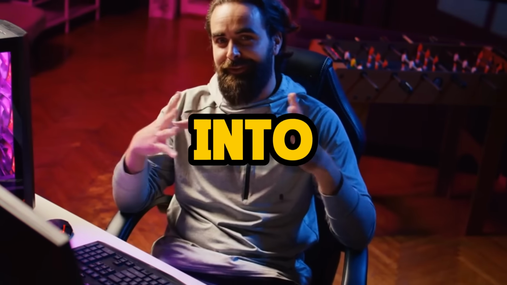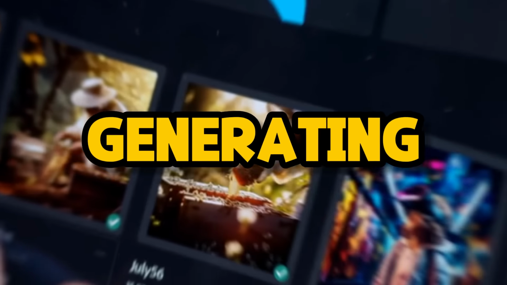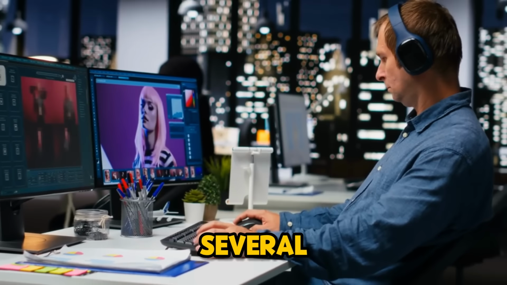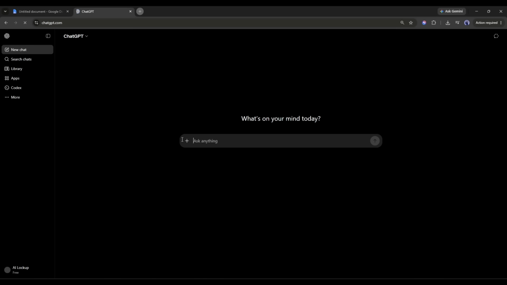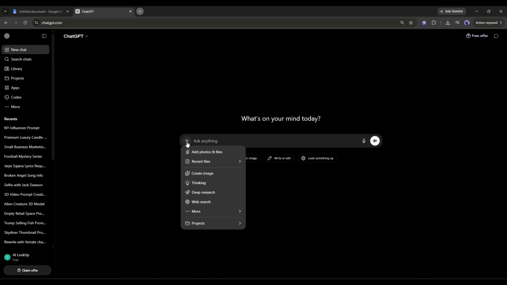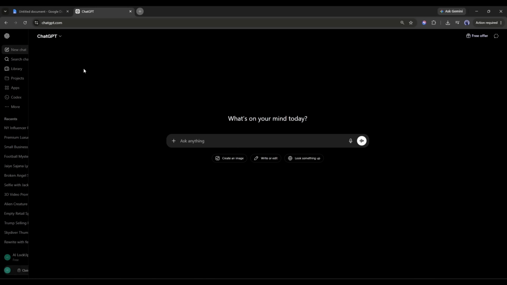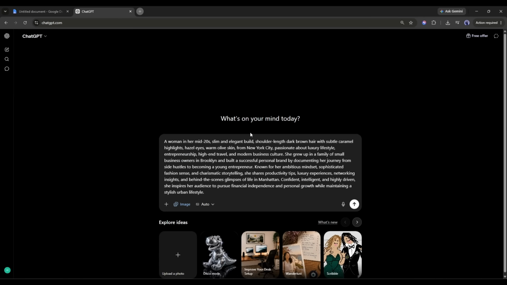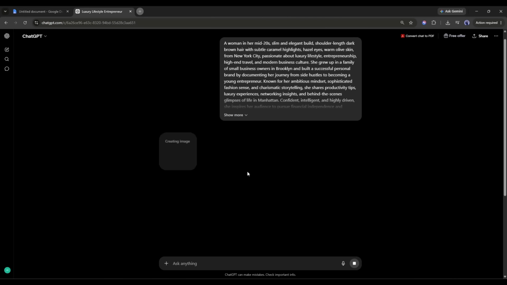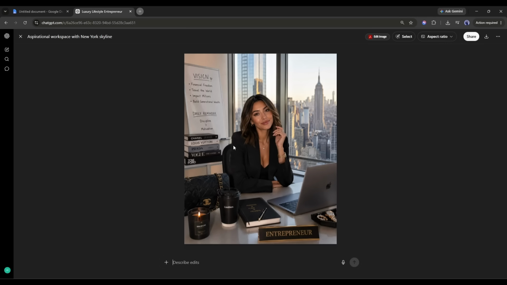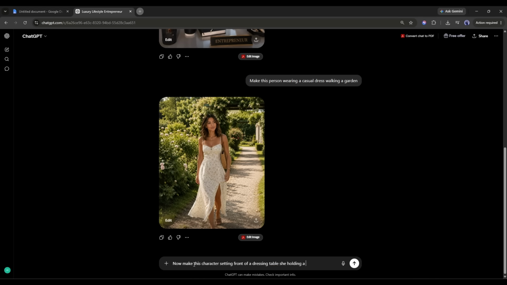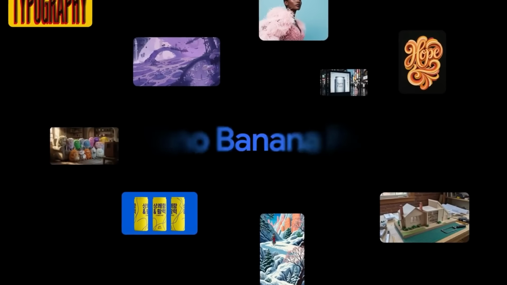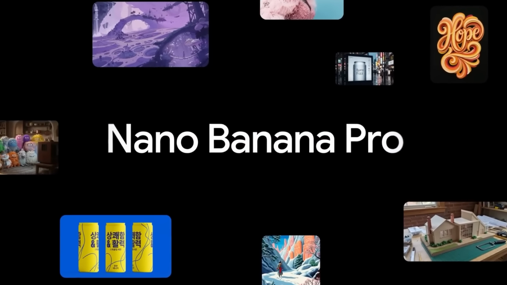Okay, now we're getting into the good stuff. Stage 2. Generating your images. You can use several tools or platforms to create the image. For example, ChatGPT allows you to create 5 per day for free. It's more than enough when your entire workflow is ready. Just select the image generator, enter your prompt, and then hit the send button, and GPT image will give you the image. Once the base image is ready, you can create all other images with the reference of the base image. However, I will use the Nano Banana 2 model on Google Flow as it's free to use.